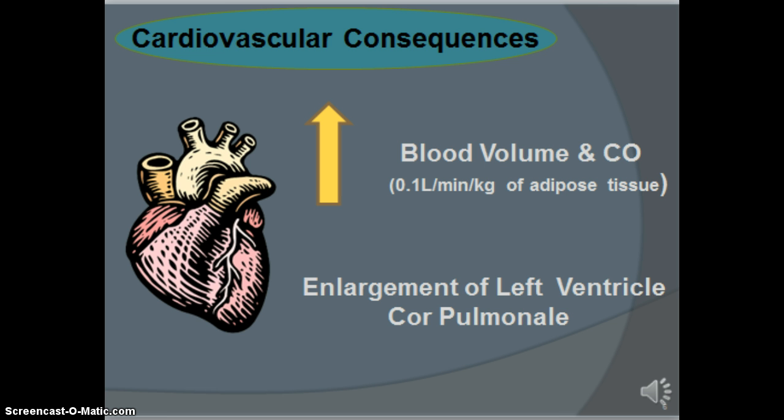As blood volume and cardiac output increase with body weight, the heart's workload is increased, leading to left ventricle hypertrophy. This enlargement, combined with the hypertension often seen in obese patients, can lead to elevations in pulmonary blood flow and pulmonary vascular resistance from the persistent hypoxia, which can then lead to pulmonary hypertension and cor pulmonale.